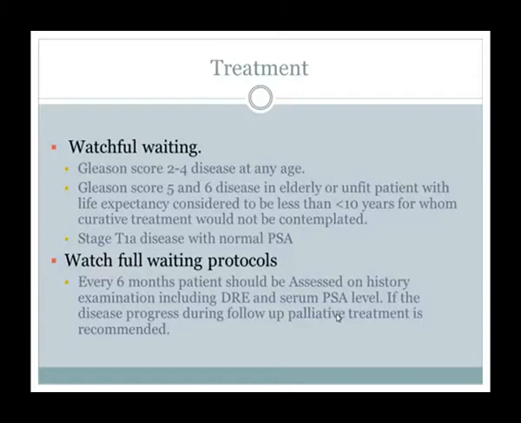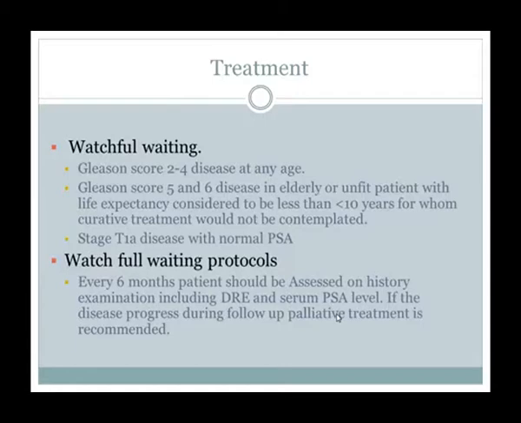So the indication of watchful waiting: Gleason score 2 to 4 disease at any age, there is no age limit. Gleason score 5 and 6 disease in elderly or unfit patients with a life expectancy considered to be less than 10 years, for whom curative treatment would not be contemplated, or stage T1A disease with normal PSA.